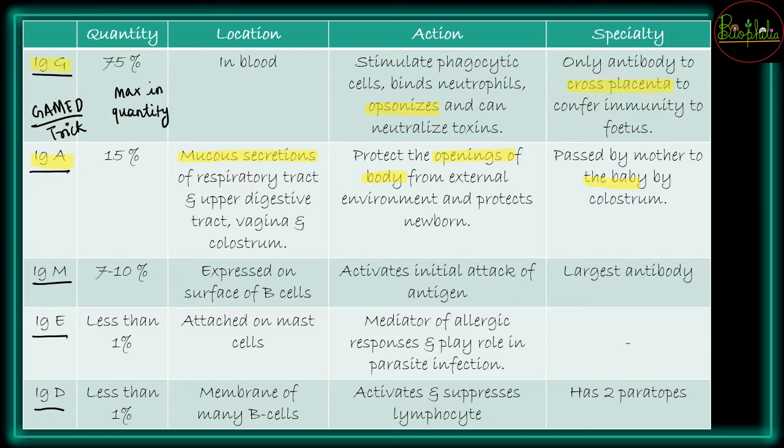Next is IgM, which is going to be 7 to 10% of the immunoglobulin pool, and it will be expressed on the surface of B cells. So B cells जो finally plasma cells में convert करके antibodies release करते हैं, these are going to help in activation of the initial attack.